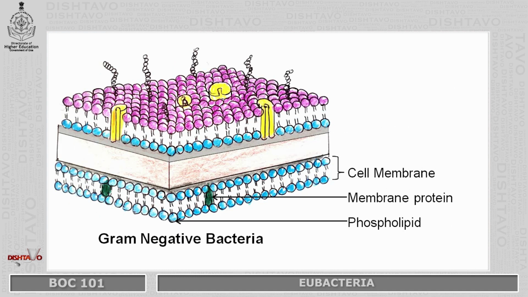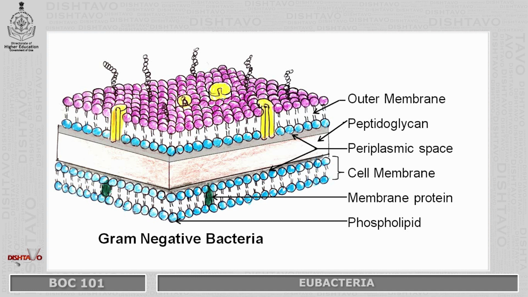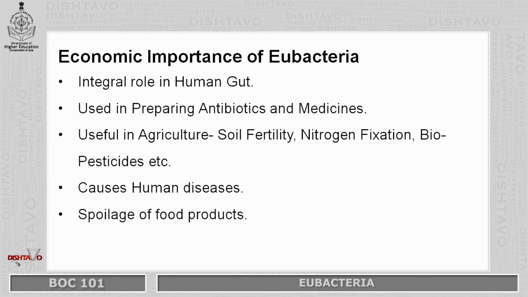This is the three-dimensional structure of gram-negative bacteria, wherein the cell membrane is present. They have phospholipids which are arranged, and in between, membrane lipids are embedded. They have a thin wall of peptidoglycan. Along with that, there is presence of periplasmic space. The cell wall is made up of outer membrane and peptidoglycan. Porins are present and lipopolysaccharides are present.